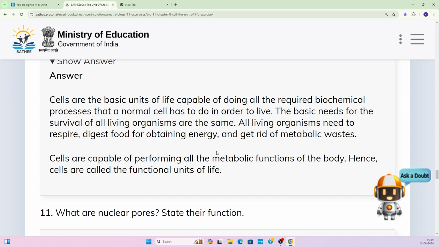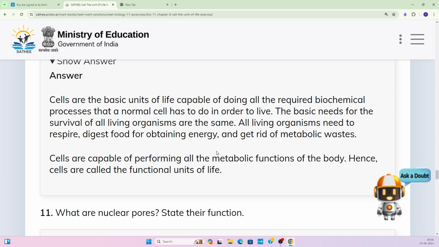All living organisms need to respire, digest food for obtaining energy, and get rid of the metabolic waste material that is synthesized during the digestion and respiration of food, right? So respiration is taking place in every cell, whether it is a single cell or a multicellular organism, right? Digestion is also occurring in every cell.